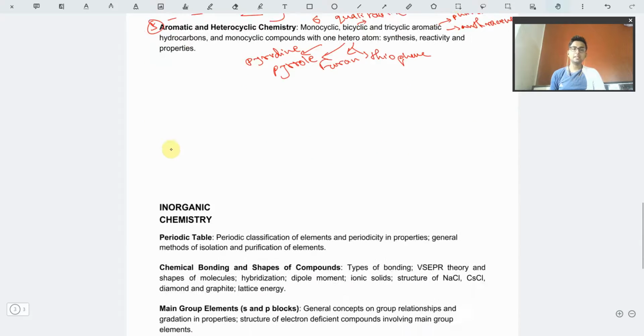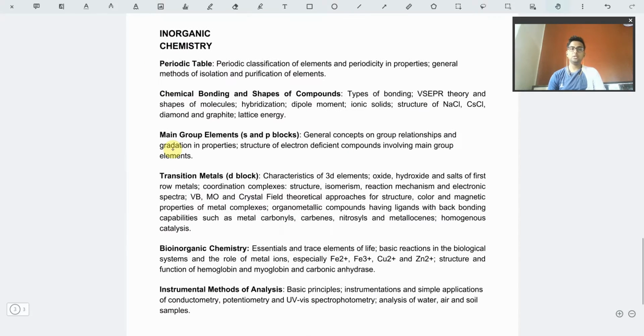The last part of the JAM syllabus is inorganic chemistry. This is also an easy one. The most difficult is physical chemistry. Inorganic chemistry is an easy one if you can memorize well. If you can memorize well, you will be scoring much higher in inorganic chemistry.